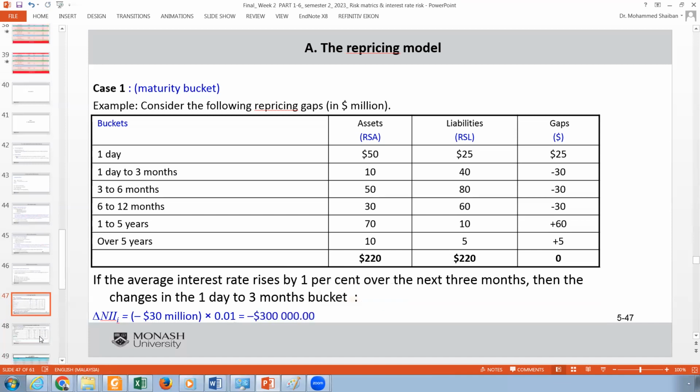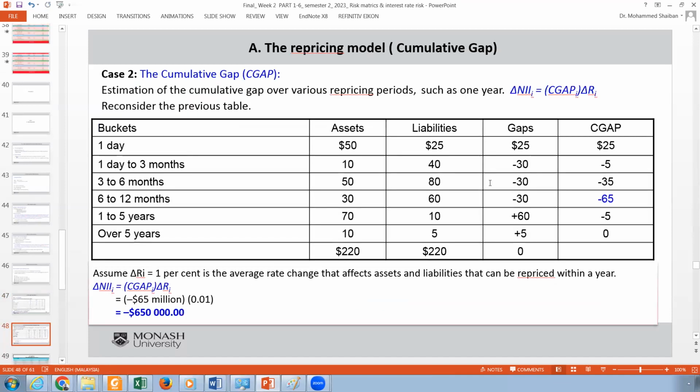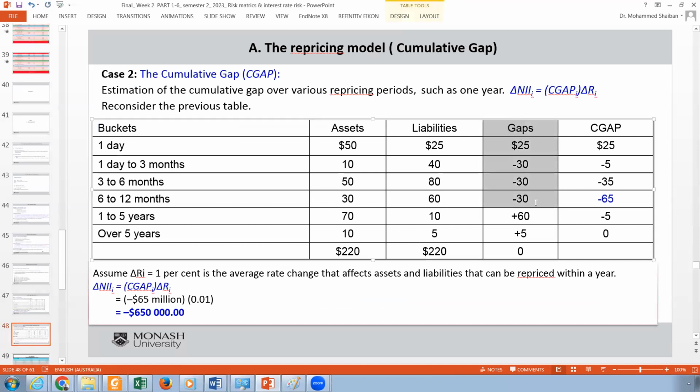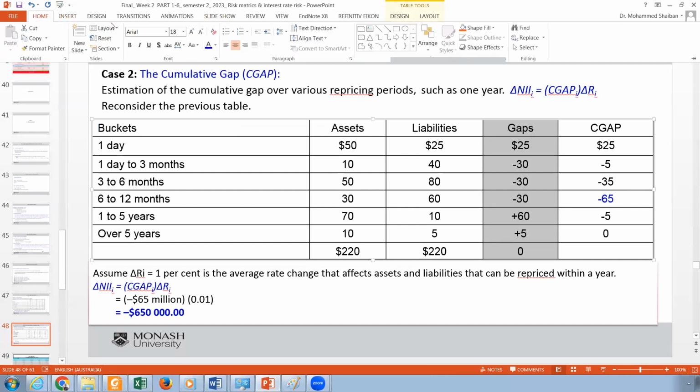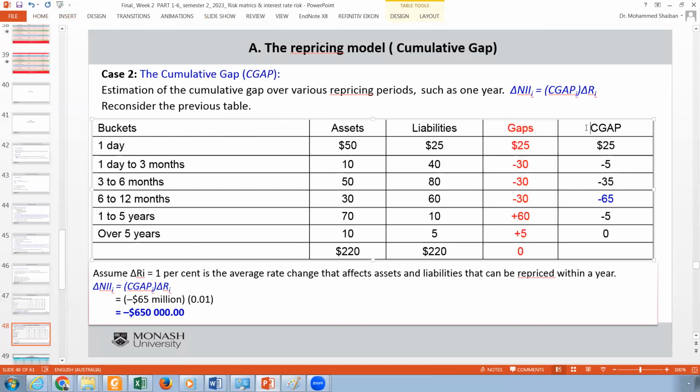Now, we can have also a different way, where we take not only the gaps as we did there, but the cumulative gap, which please know as the accumulated gap. For 1 day it is 25, but for 3 months it is minus 30.